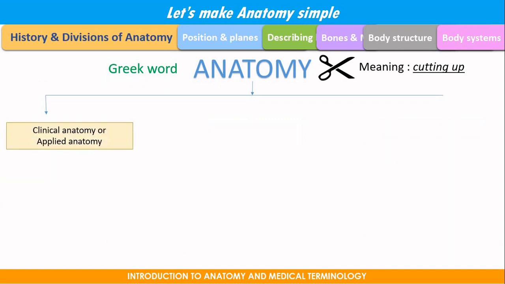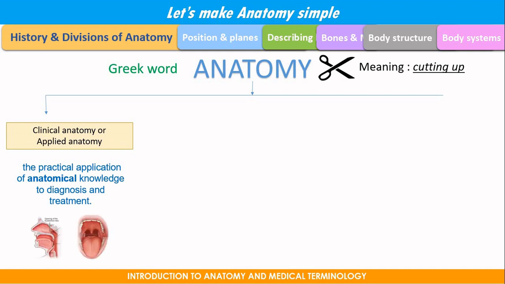So, fourthly, clinical anatomy or the applied anatomy. It is the practical application of anatomical knowledge in diagnosing a disease and of course treating a disease. So, you are studying anatomy, you are knowing the structures, and you must also know what type of disease the anatomical structure is prone to. For example, you are studying pharynx.